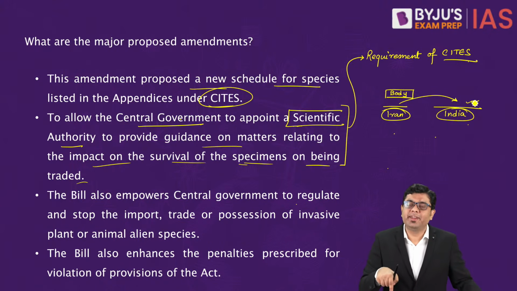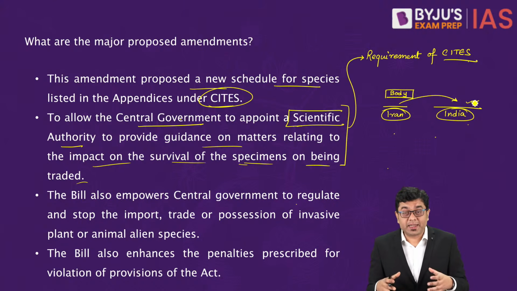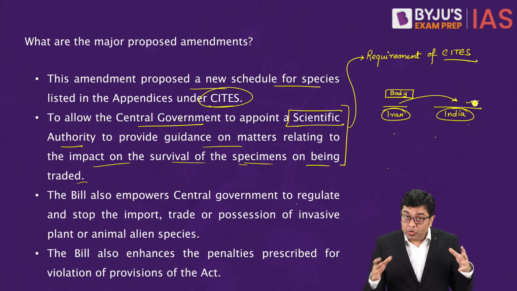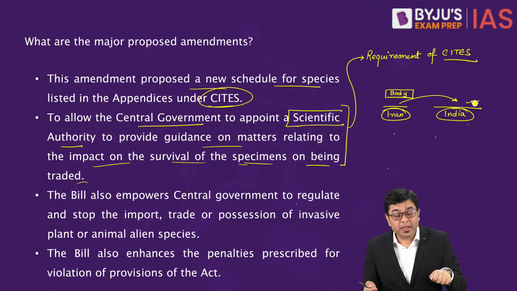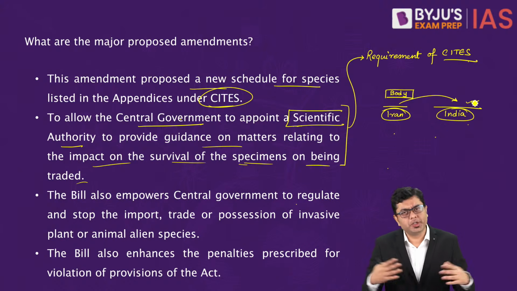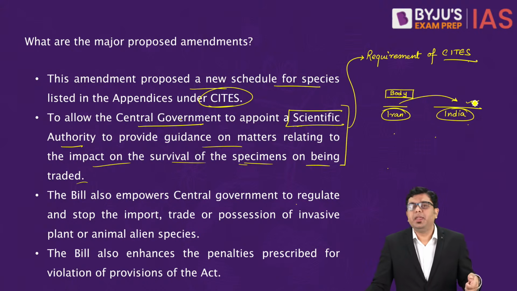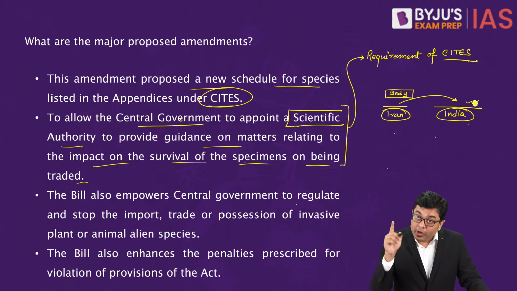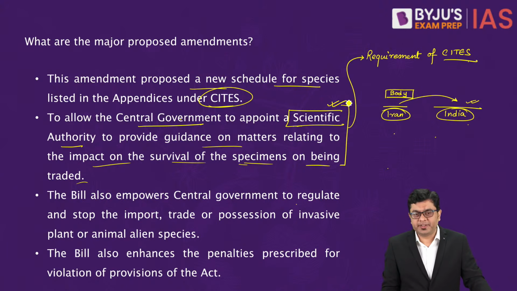It is in this case, when we talk about cheetah reintroduction, that Iran was not ready to take that responsibility, because at that point of time there were various litigations going on in the Supreme Court, where the protected area of Kuno was selected both for lion relocation as well as cheetah reintroduction. So cheetahs, which are already critically endangered in Iran, Iran could not take the responsibility that they will be safe in Kuno as well. So in order to fulfill that requirement of CITES, you have the establishment of the scientific authority.